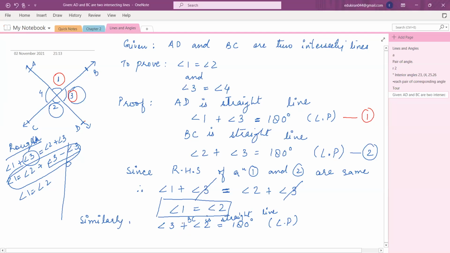Now, again, AD is a straight line this time. Can you see what I'm writing? Yes. So therefore, angle 4 plus angle 2 is equal to 180 degrees, right? Again, I call it equation number 3. I call it equation number 4. Now, can you do after this?